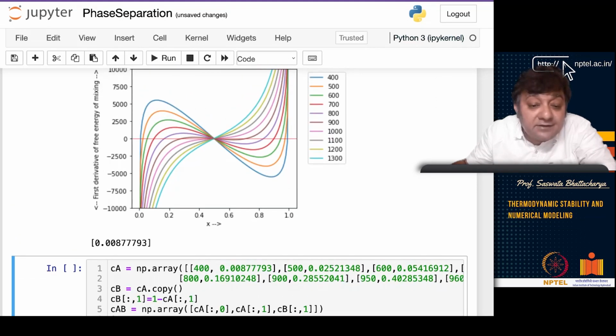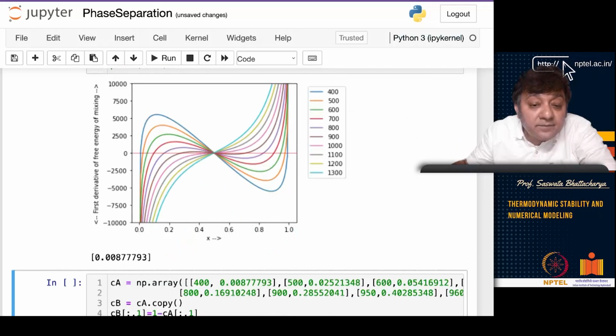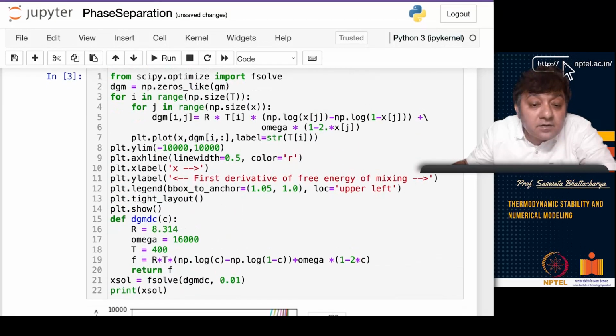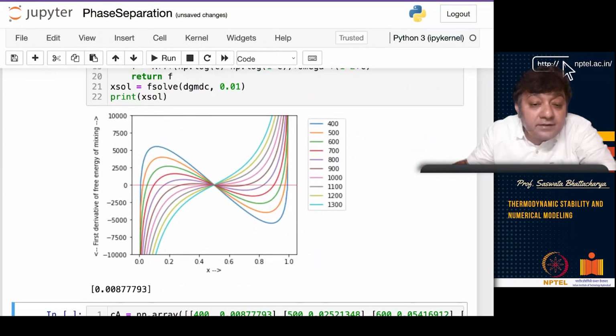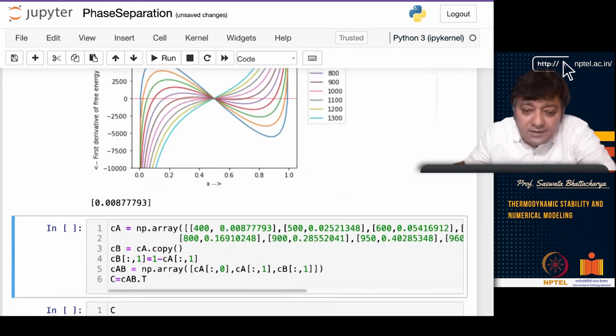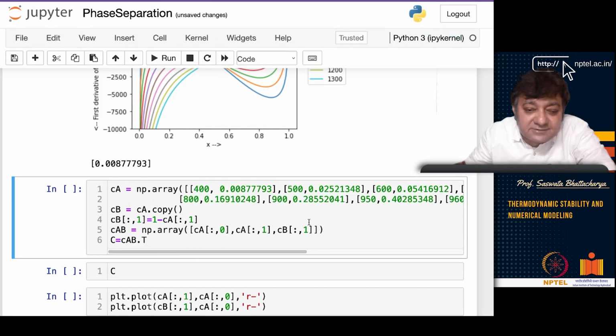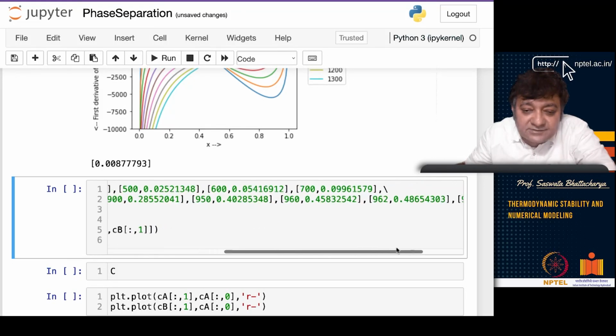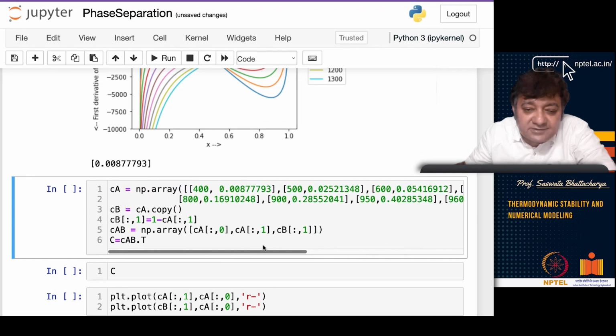At T equal to 400, you are basically getting this point, which corresponds to 0.00877793, and therefore the other will be 1 minus 0.00877793, which is very, very close to 0.9. Now I have done it for different temperatures like 400, 500, 600, 700, 800, 900. So you can see here I have done it for different temperatures, right?